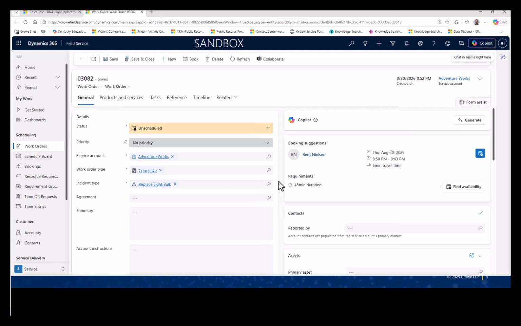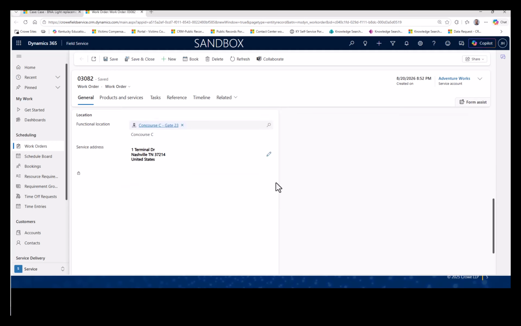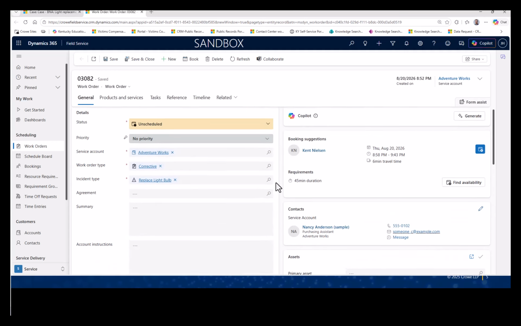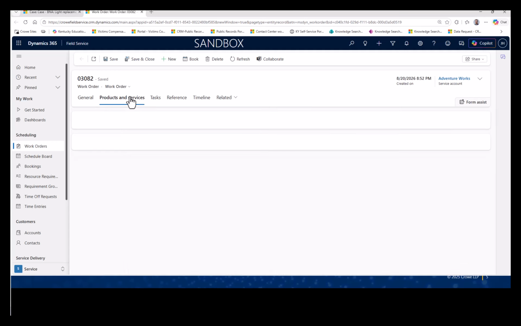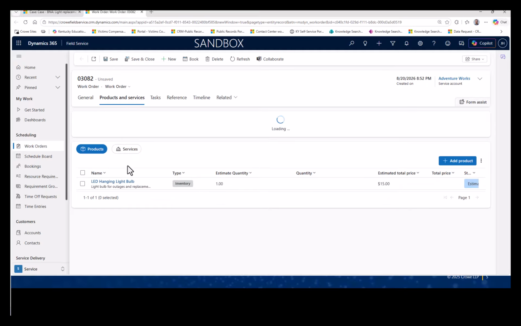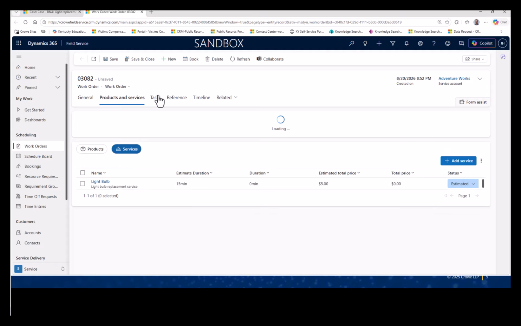Once the work order is created, the service team has a record that can drive the rest of the process. Here we see the work order status, the service account, the work order type, and the incident information that came over from the original issue. This becomes the operational record that dispatchers and technicians can work from. We can also see our products and services needed for the task, and the task types to be completed.